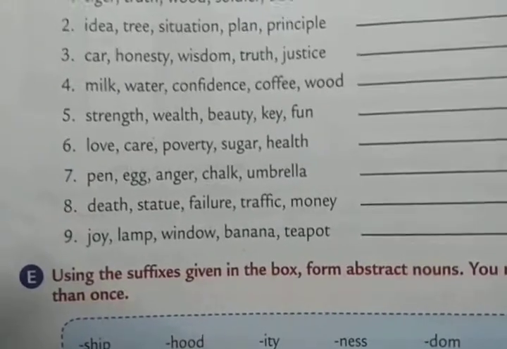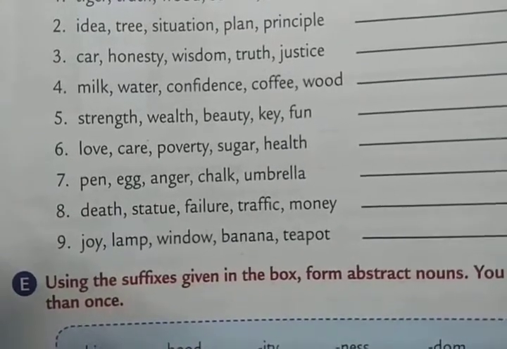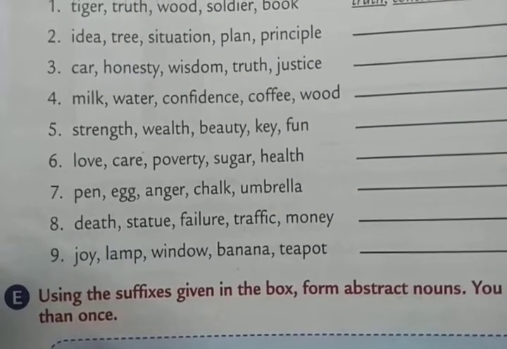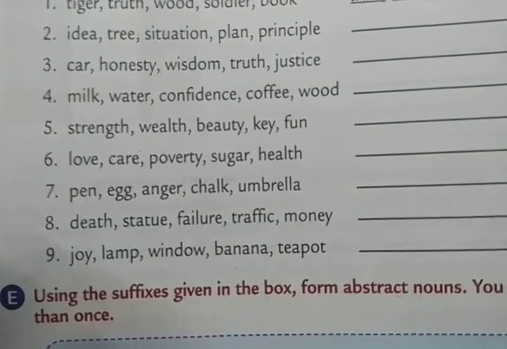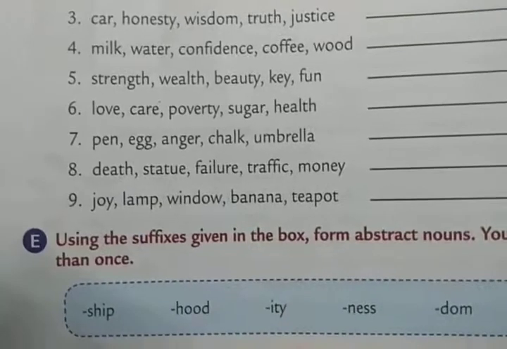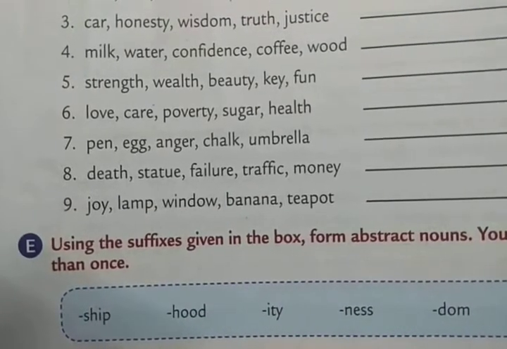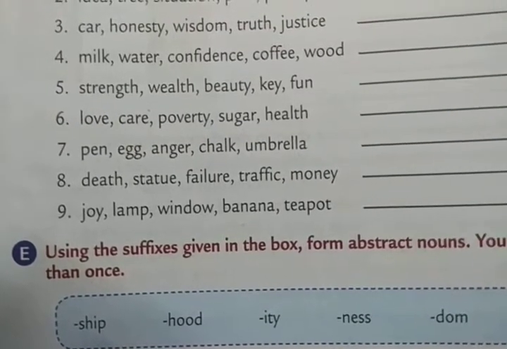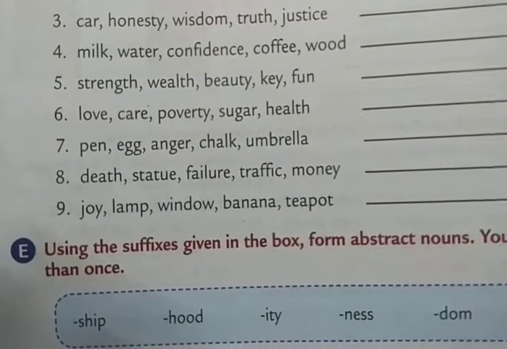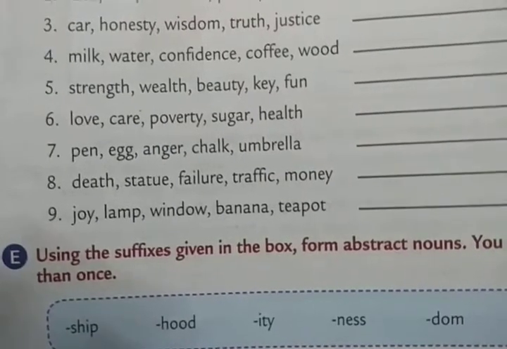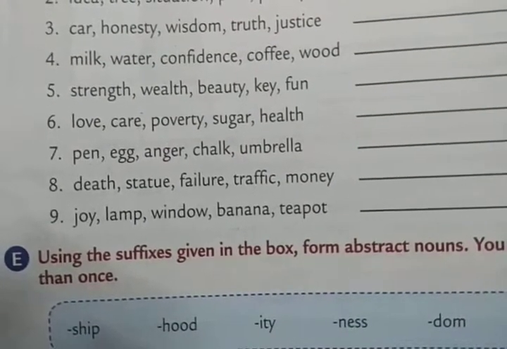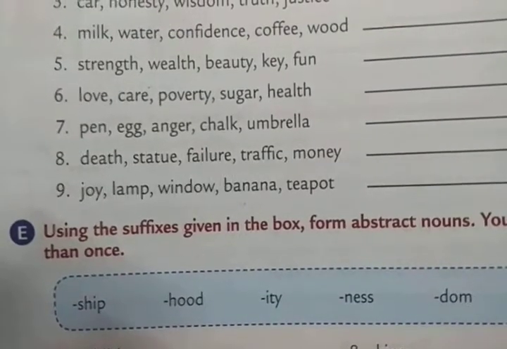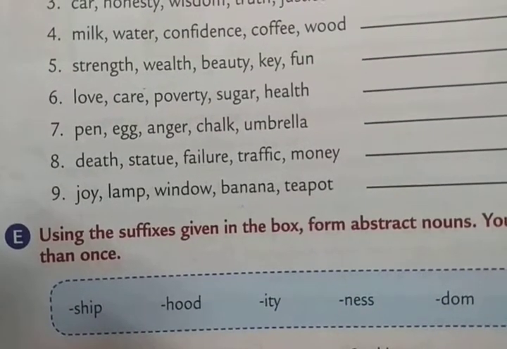Next, love, care, poverty, sugar, health. Which one is out? Sugar. And the rest of the words are abstract nouns, uncountable. Next, pen, egg, anger, chalk, umbrella. Anger is the odd one out and the rest of the words are concrete nouns, countable.